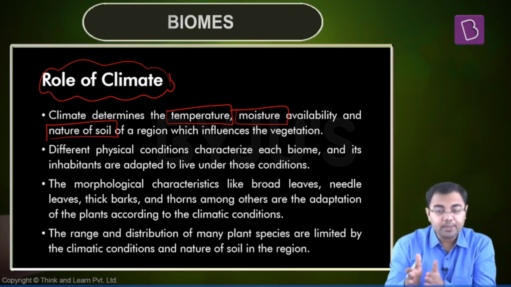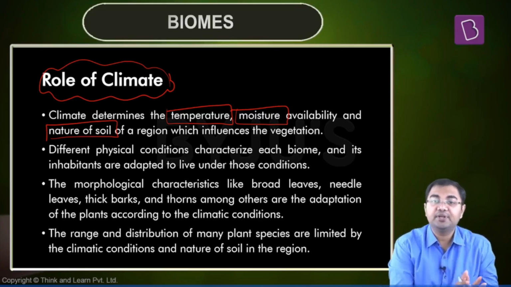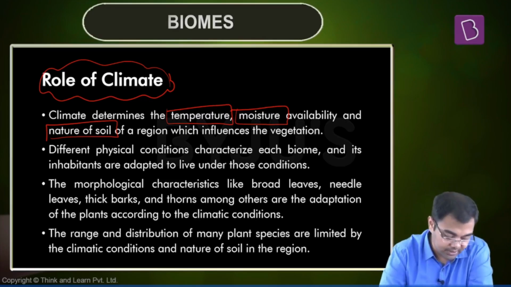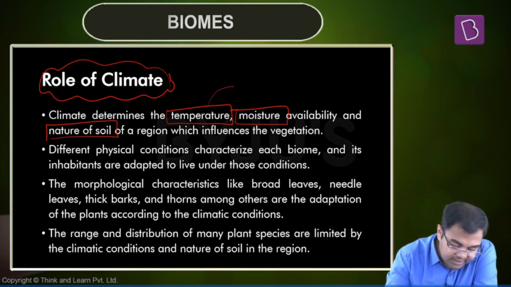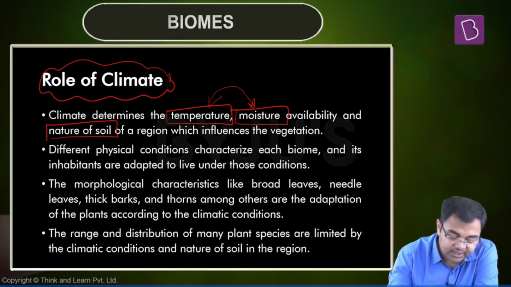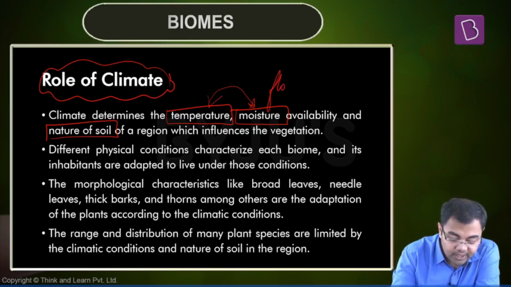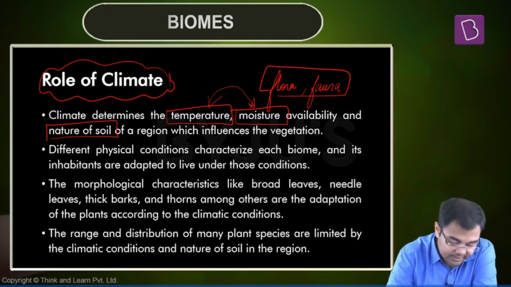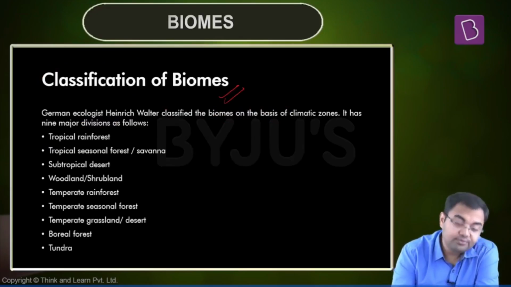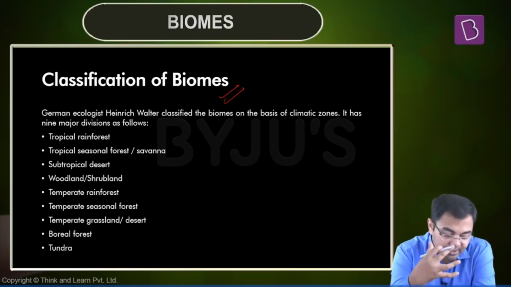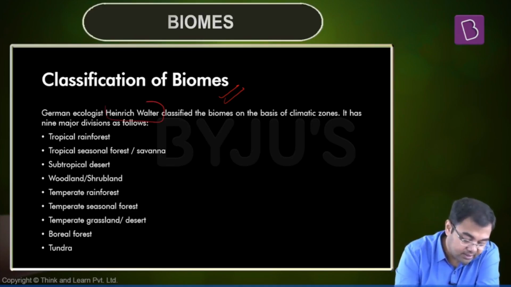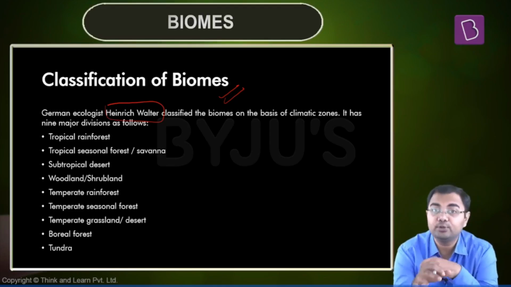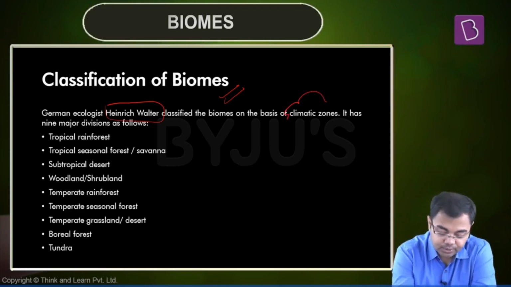All these are sub parts of a climatic condition that can be found in a given region. According to all these different kinds of conditions, the different kinds of flora and fauna found in a given region will be determined. So based on all these factors that we have just discussed, German ecologist Heinrich Walter had classified the biomes on the basis of the climatic zones.